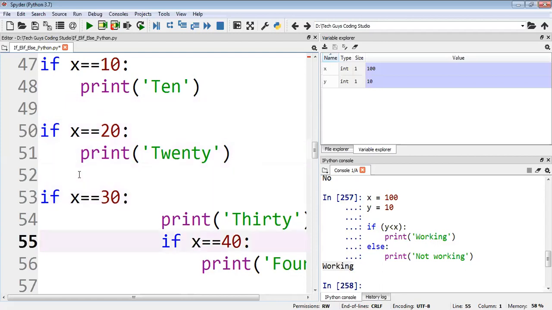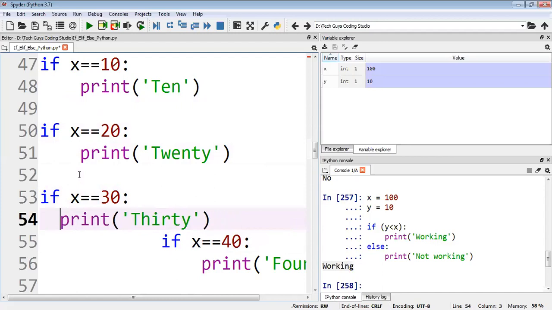Show you one sec. Yeah. Okay, actually, so now